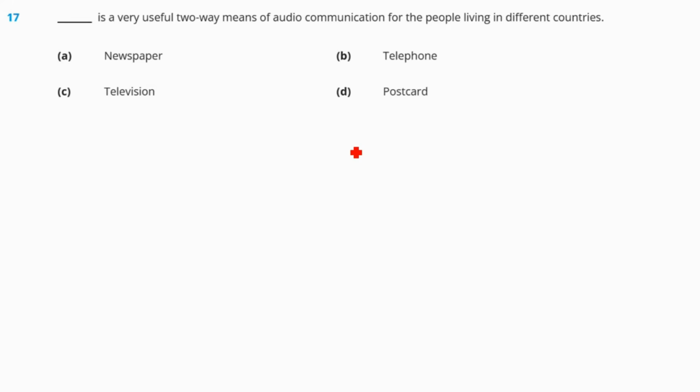Question 17. Dash is a very useful two-way means of audio communication for the people living in different countries. Two-way means both the persons can speak together, right? So newspaper, we know it is a mass communication. Television also is a mass communication. Postcard is where you write the letter and later on that person will answer you by the card, right? But telephone is one-to-one talk, right? So it is a two-way audio communication. So our correct answer should be option number B.